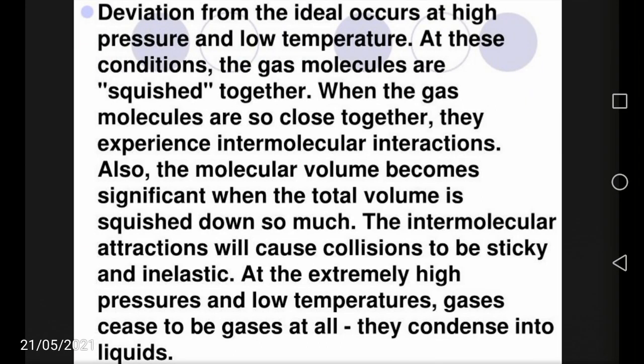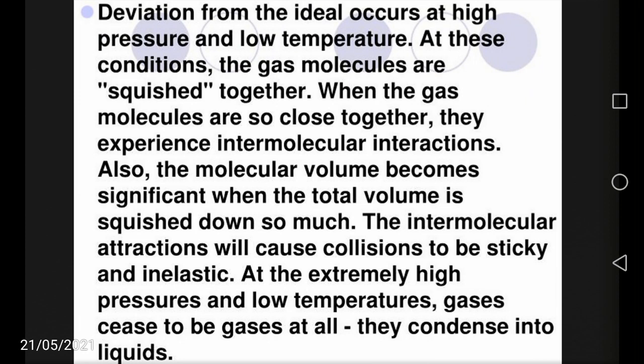The deviation from the ideal occurs at high pressure and low temperature. That means at these conditions the gas molecules are squished together. When the gas molecules are so close together, they experience intermolecular interactions. Also, the molecular volume becomes significant when the total volume is squished down so much.